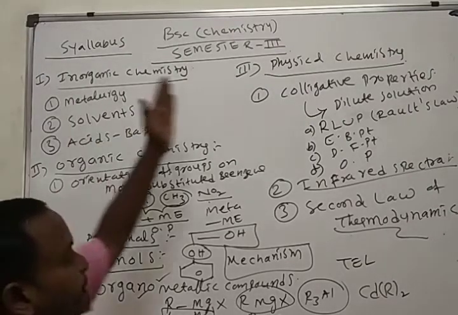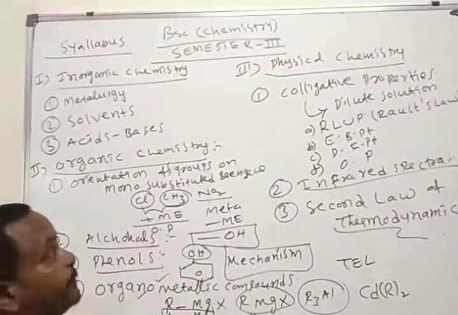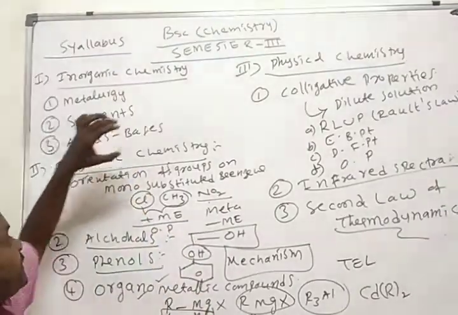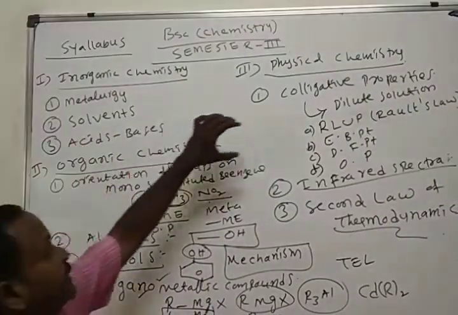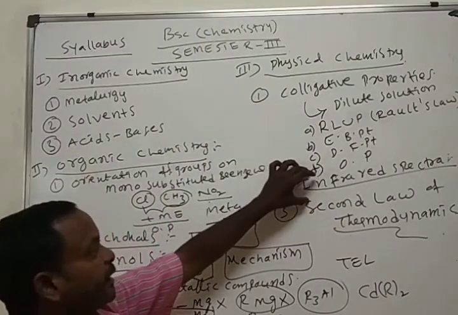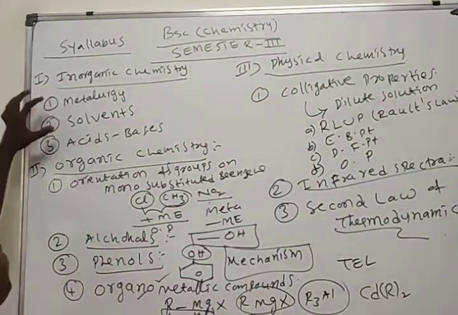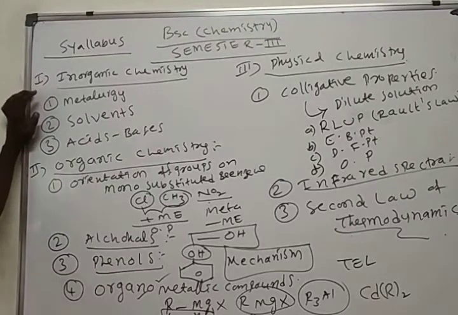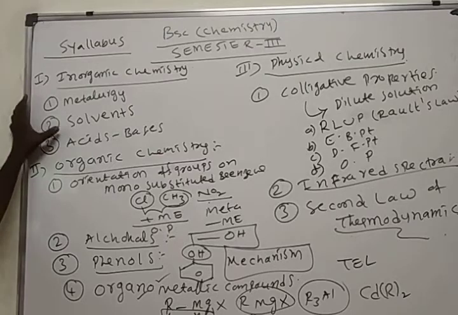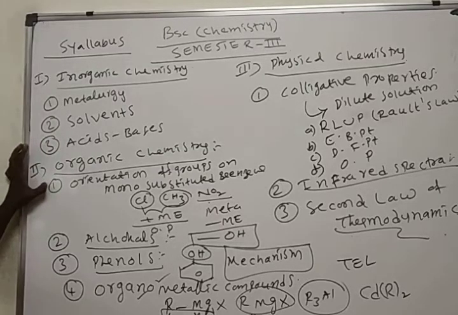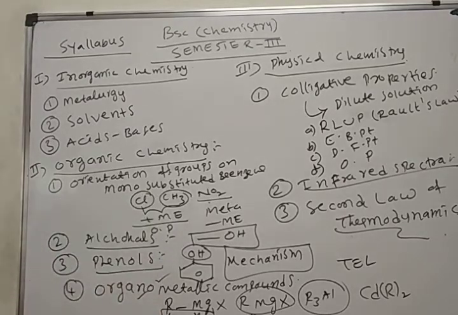Okay, total chemistry is divided into three parts: inorganic chemistry, organic chemistry, and physical chemistry. Here in inorganic chemistry, how many chapters are there? Metallurgy, second one is solvents, third one is acids and bases. In organic chemistry: orientation of functional groups on monosubstituted benzene, alcohols, phenols, organometallic compounds.